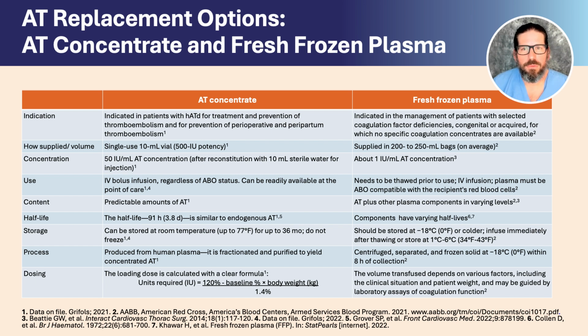Antithrombin concentrate can be stored at room temperature for up to 36 months and is administered as an IV bolus infusion. Fresh frozen plasma is indicated for the management of patients with selected coagulation factor deficiencies, congenital or acquired, for which no specific coagulation concentrates are available. Fresh frozen plasma is supplied in larger volume bags, such as 200 to 250 ml bags, at a concentration of approximately 1 IU per ml of antithrombin. Fresh frozen plasma needs to be thawed before use and is administered as an IV infusion. The product must be stored at -18 degrees Celsius or colder and must be immediately infused after thawing or stored at 1 degree Celsius to 6 degrees Celsius.